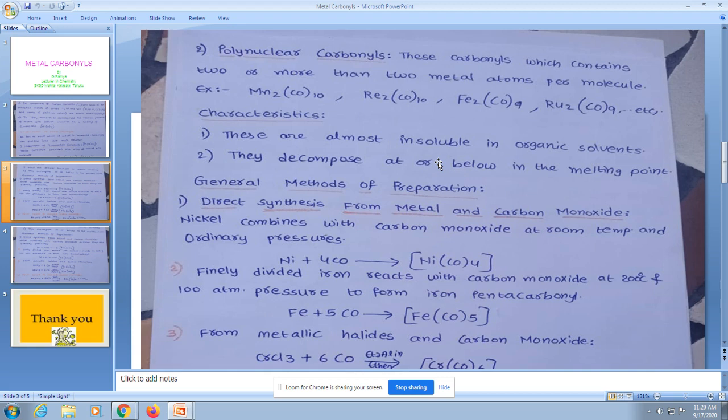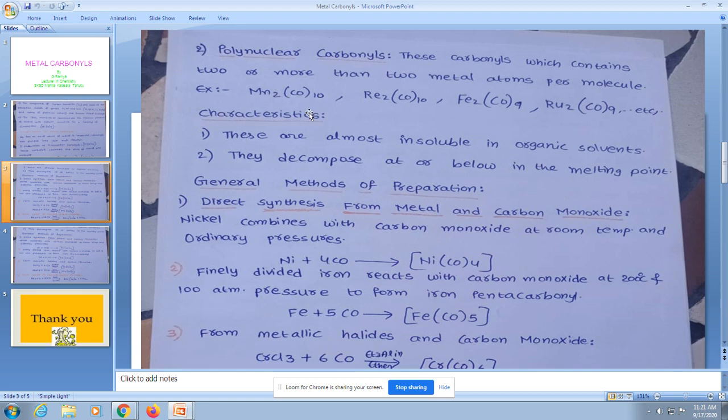The second category of metal carbonyls is polynuclear metal carbonyls. The name itself defines, poly means many. These are the carbonyls which contain more than one metal atom per molecule, that is, two or more metal atoms per molecule. If there is only one metal atom per metal carbonyl, it is known as mononuclear. If there are two or more metal atoms, then it is known as polynuclear metal carbonyl.